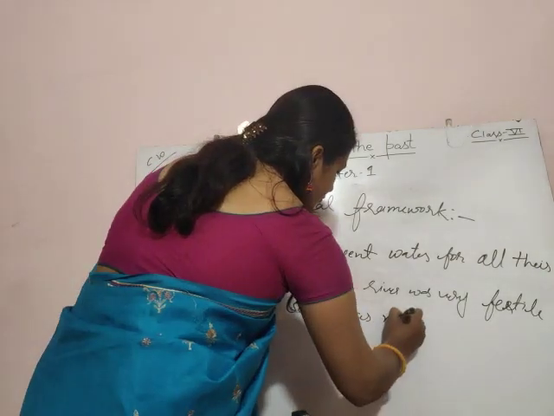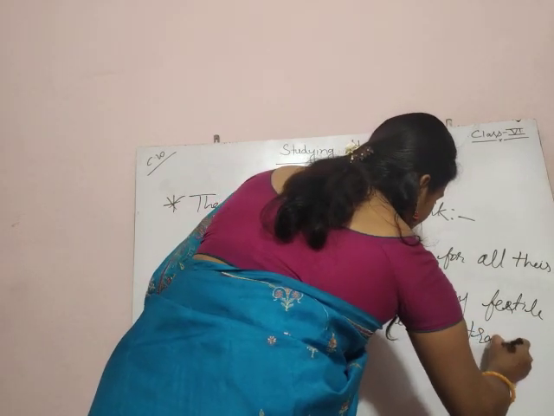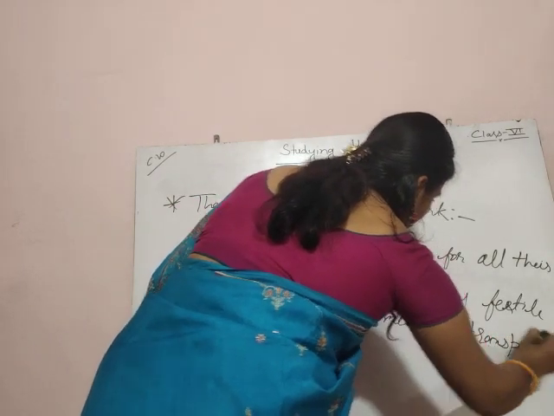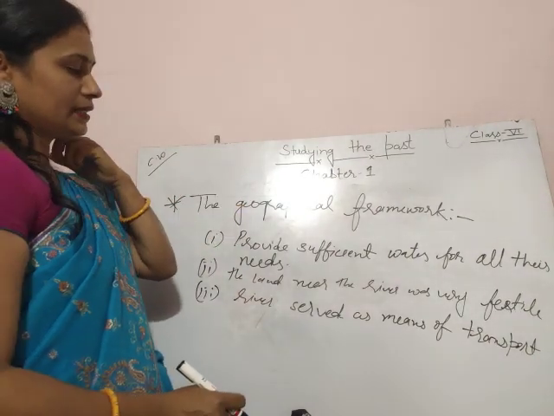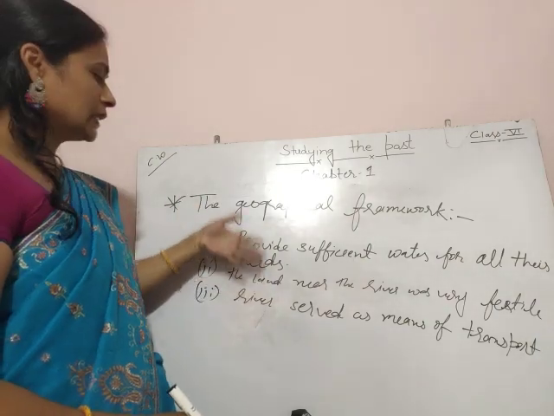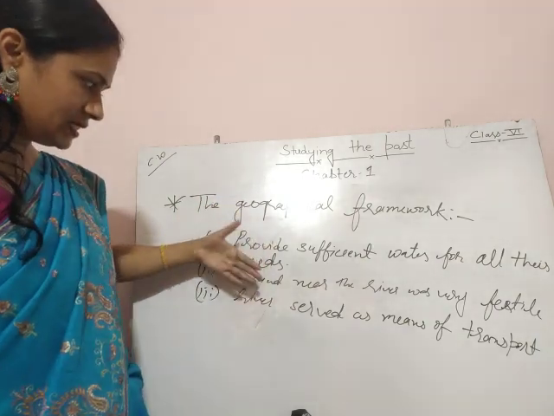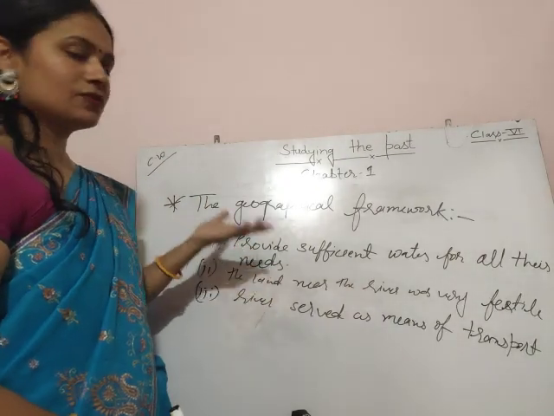These are the three reasons which helped early people settle near the rivers. The first settlements were near the river valleys because of these reasons: sufficient water, and the land is very fertile.